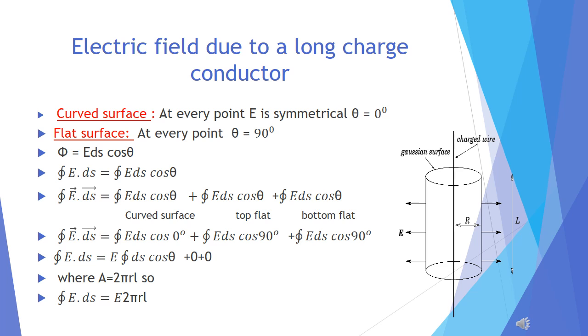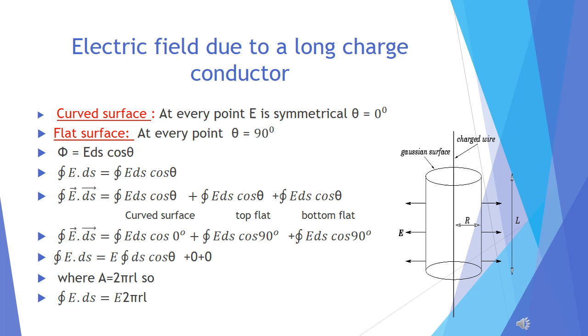The first condition for applying Gauss theorem is that we have to consider an imaginary Gaussian surface, and the condition for a Gaussian surface is symmetry. So what will be its symmetrical surface?